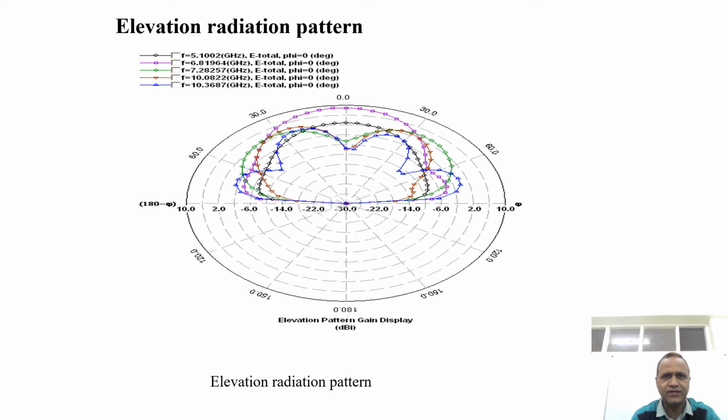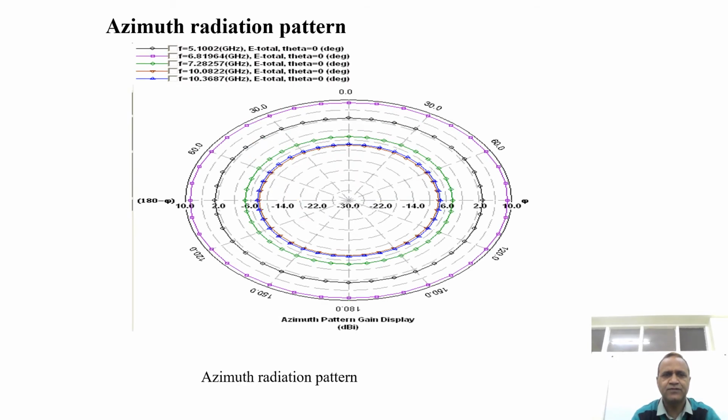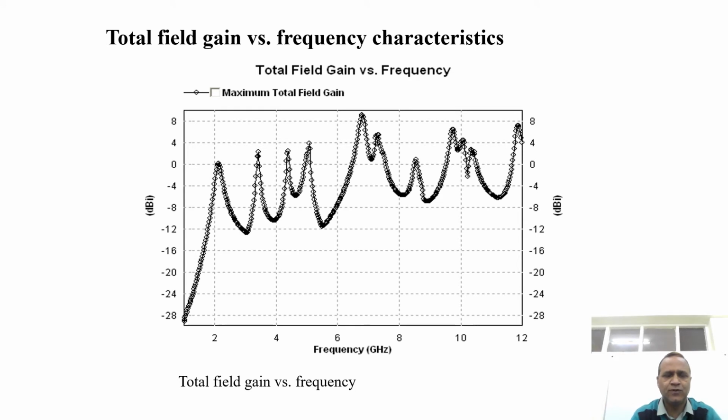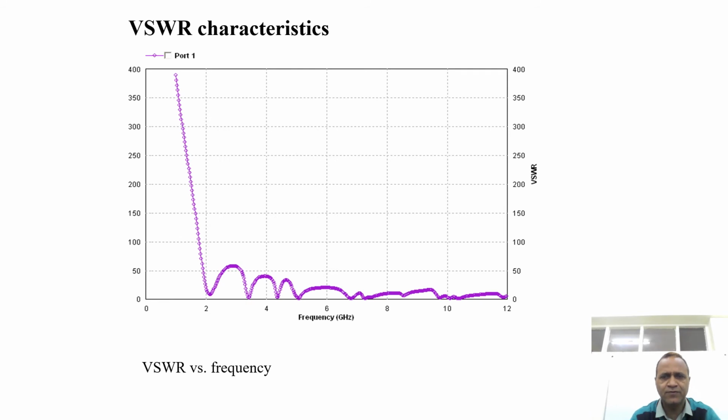This is the elevation radiation pattern for the simulated antenna. This is the azimuth radiation pattern for the simulated antenna. This figure shows the total field gain versus frequency characteristics of the simulated antenna. We can see the gain at different resonant frequencies. Satisfactory gain is obtained at the resonant frequencies. This is the VSWR characteristics for the simulated antenna, and for the resonant frequencies its value lies between 1 and 2.